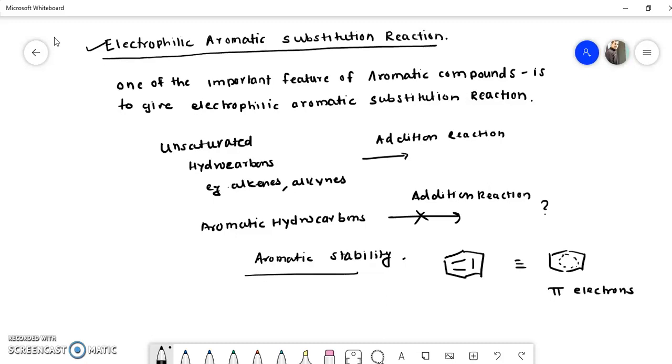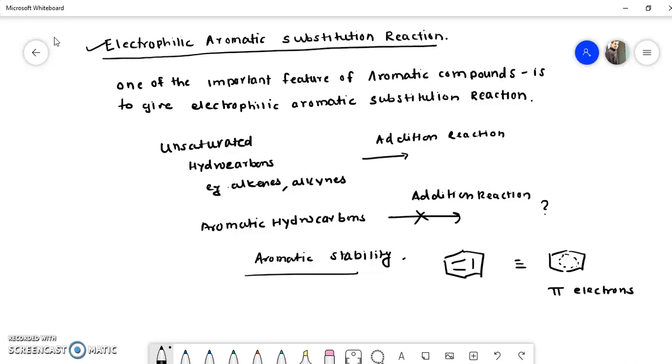And this happens in any aromatic compound. These electrons are above and below the plane of this benzene ring as well.